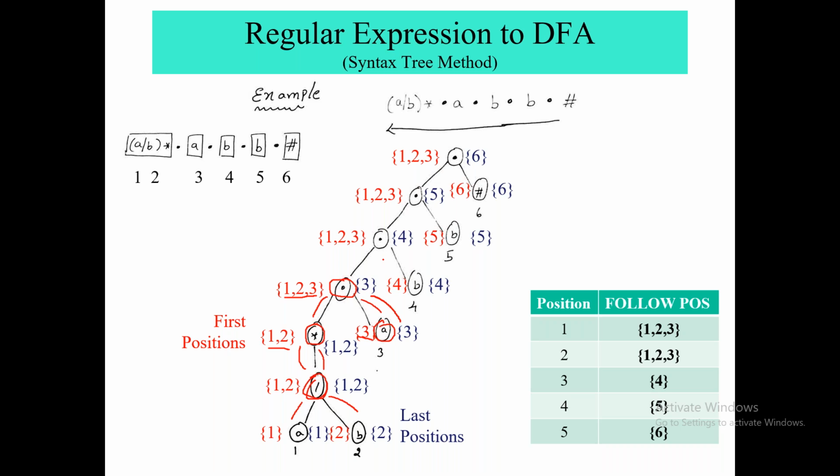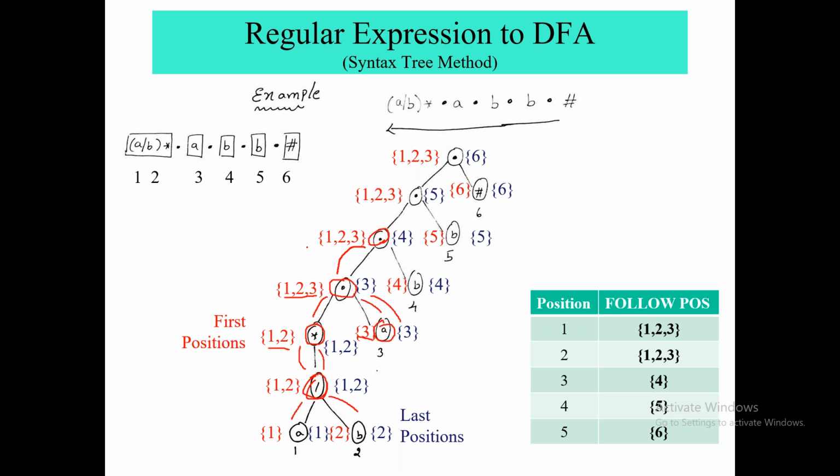Okay, again let us check this concatenation. If I want to consider first position, then what I see is whether the right child of this concatenation node is nullable or not. No, it is not nullable, it is a concat node.